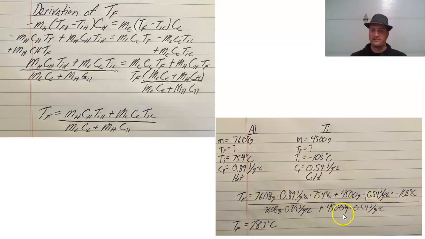You can see everything cancel out, and my temperature final is 28.3 degrees, which makes sense that this one cooled off a lot, this one warmed up a lot, this one's smaller specific heat. I'm going to expect a higher temperature jump. But again, once you have this set up, you plug it in, careful using your calculator, and you can determine any amount of temperature final.